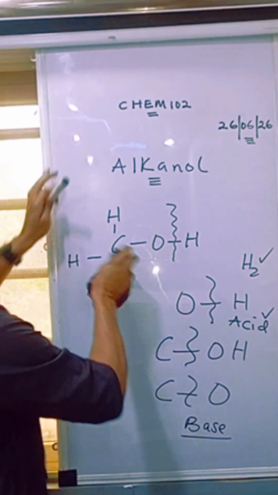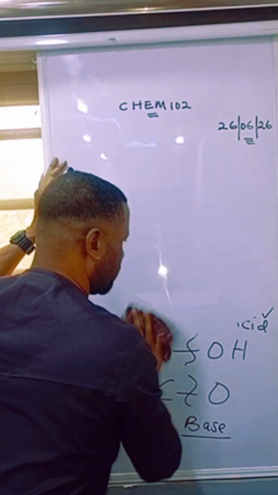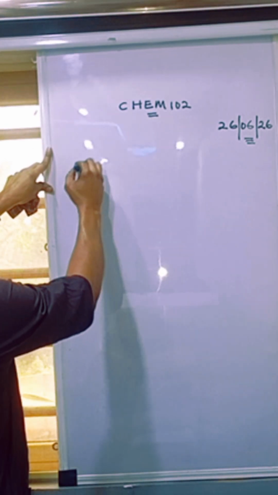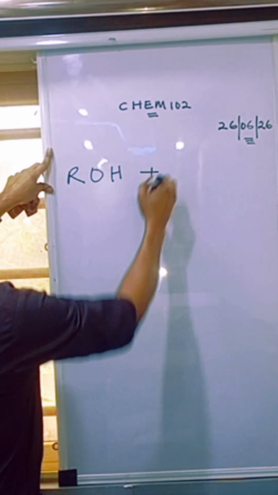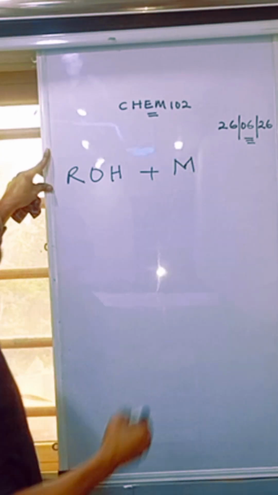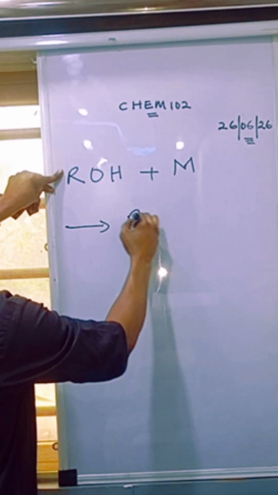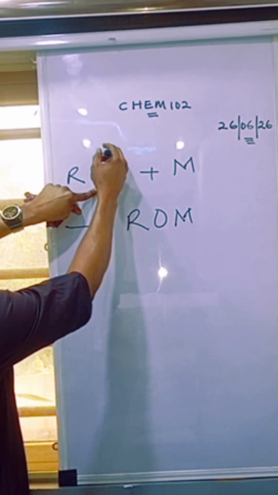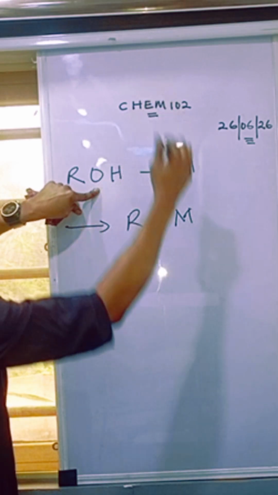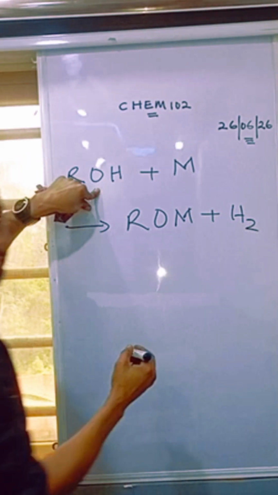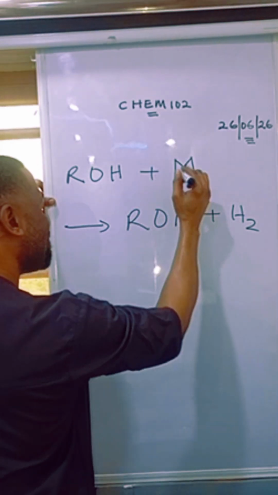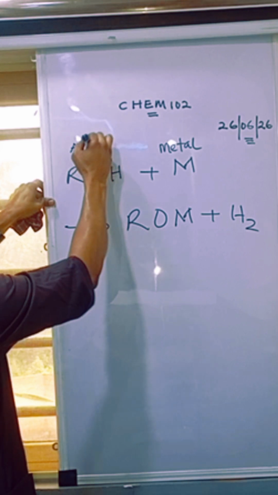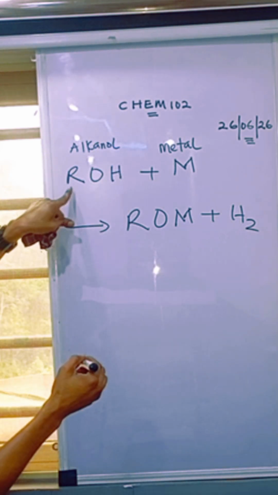Now, in general, let us try to generalize it for clarity purpose and avoidance of doubt. If I write an alkanol, alkanol is ROH, and I react this with a metal M, I'm going to produce ROM. See now, ROM. That means that the bond between oxygen and hydrogen has broken. So hydrogen is given out. Are you with me, somebody? Now, when this happens, this M here is a metal. And this person is the alkanol. The general formula is ROH.